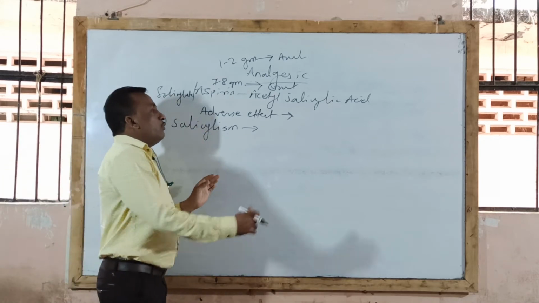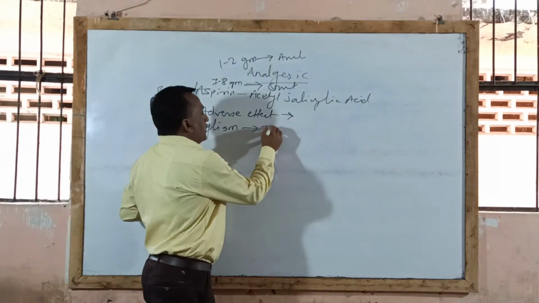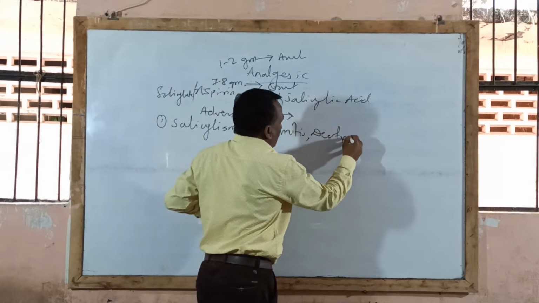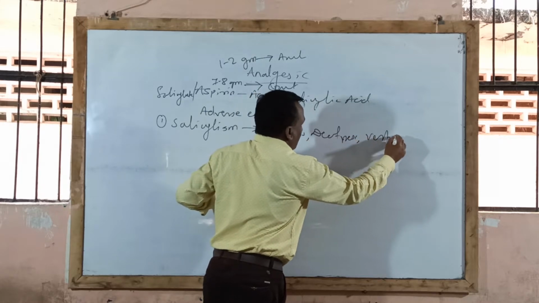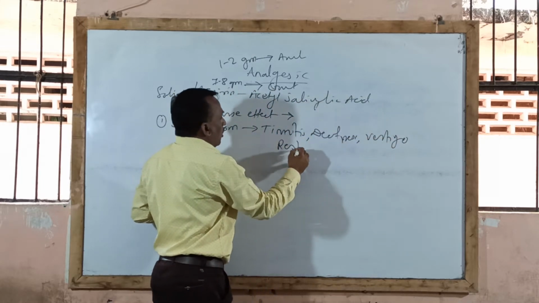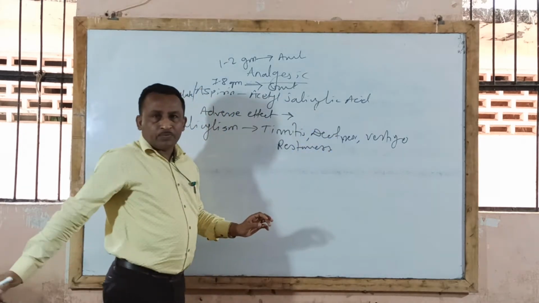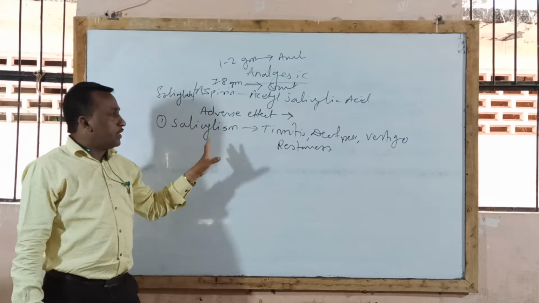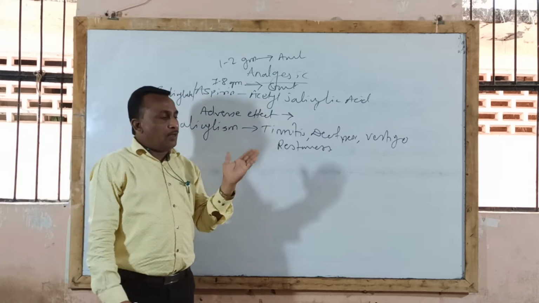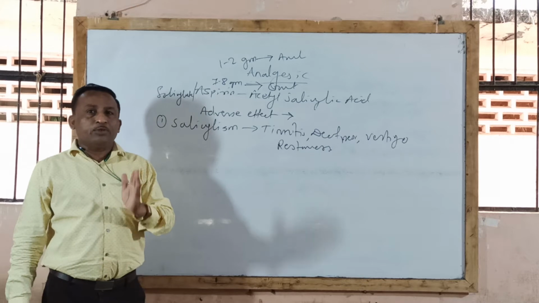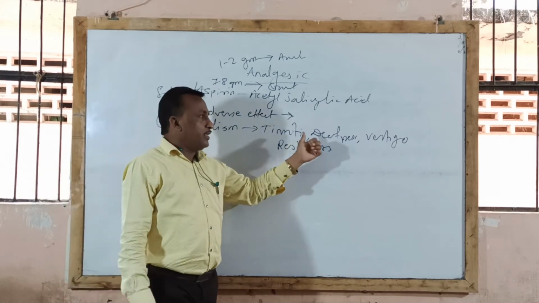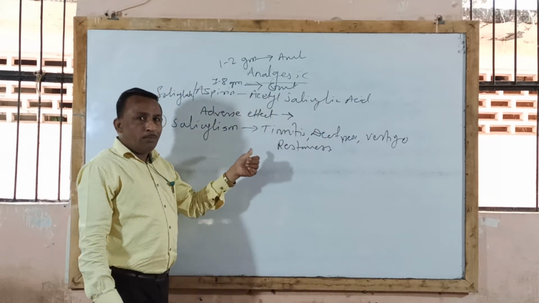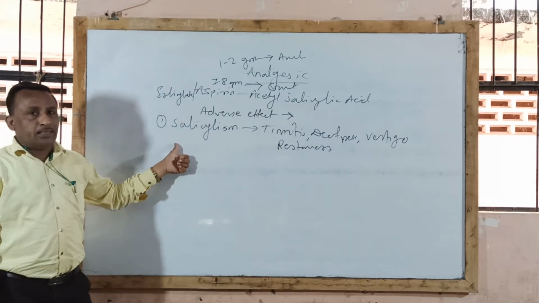This salicylism is mainly characterized by symptoms like tinnitus, deafness, vertigo, the patient feels dizziness, restlessness condition occurs in patient. That group of common symptoms is called as salicylism. So this is the major side effect of salicylate drug in higher normal doses. On long term use, it may lead to tinnitus, deafness, vertigo, restlessness condition. That group of common symptoms is called as salicylism.